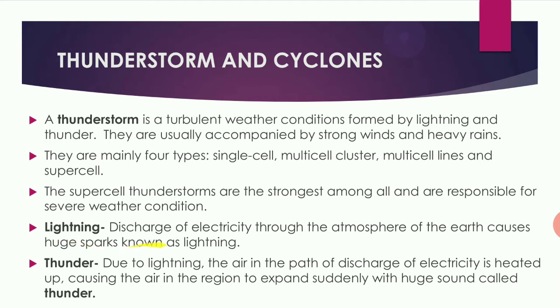Then what is lightning? Discharge of electric current through the atmosphere of the earth causes a huge spark, which is known as lightning. Next, thunder. Due to lightning, the air in the path of the discharge of electricity is heated up, causing the air in the region to expand suddenly with a huge sound, which is called thunder.